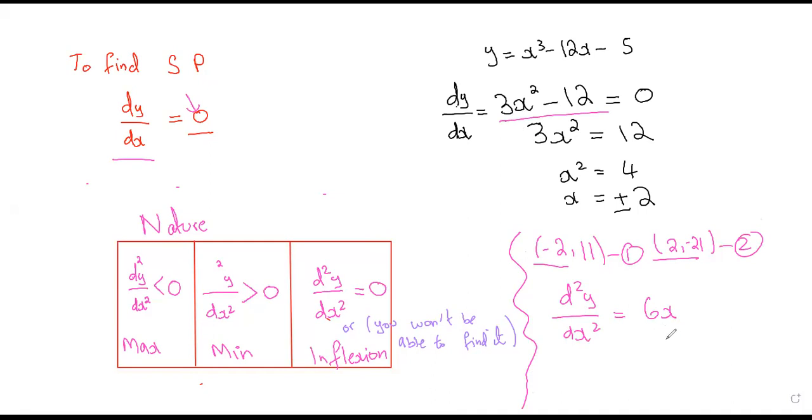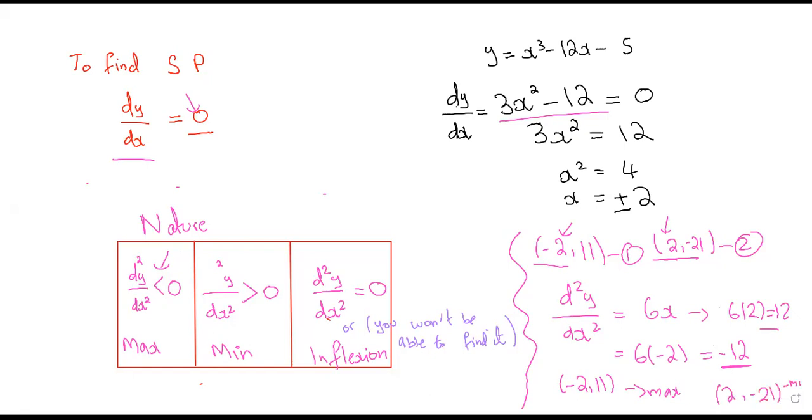Now, in this equation, I will plug in this x coordinate and this x coordinate, okay? So let's check for -2 and 11. For -2, this is -12. This is negative, okay? Look at this. Whenever the double derivative is negative, the point is your maximum point. This means that -2, 11 is a maximum point. And when you plug in 2, your answer would be 6 into 2. The answer would be 12. That is positive. So that means 2 and -21, this is the minimum point. Right?